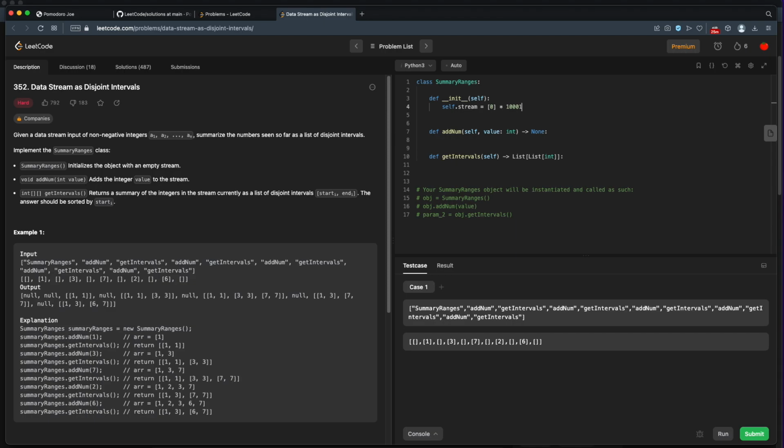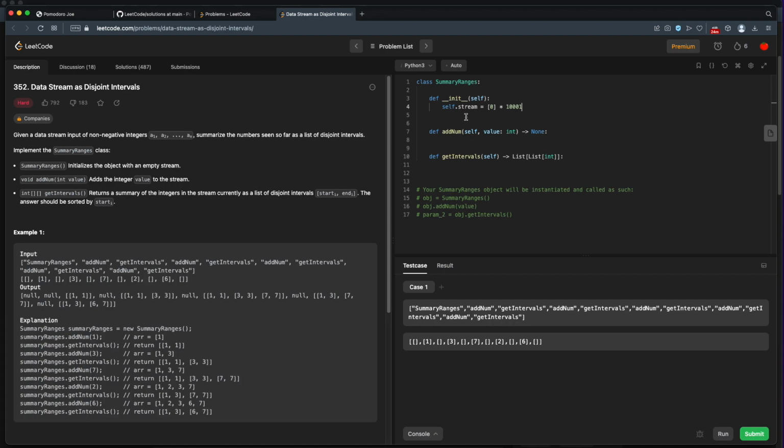times 10,001. So this basically will give us, so let me illustrate my overall plan. So the plan is to have some buffer where the index is the value you're inserting into the stream. Let me reiterate that again. We'll have a buffer where the index is the value that you're inserting into the stream. And the value at that index will indicate whether or not we have inserted that value into the stream. So we're going to start them at 0, and as soon as you insert this value into the stream, we'll flip it to a 1, and that's all you need to do.